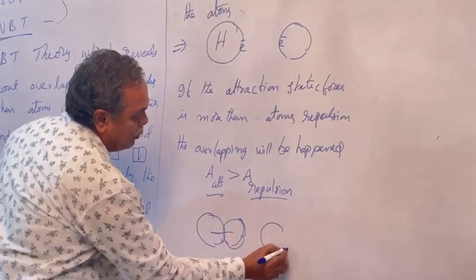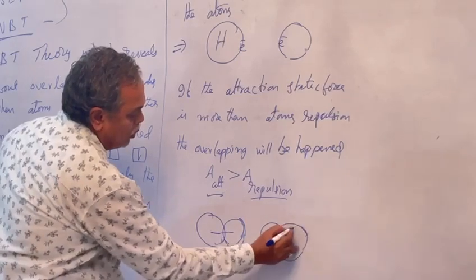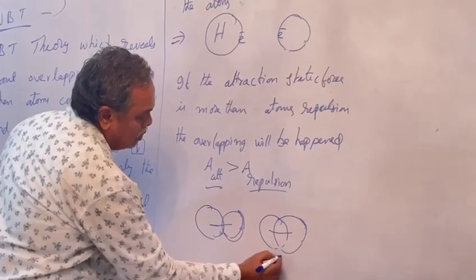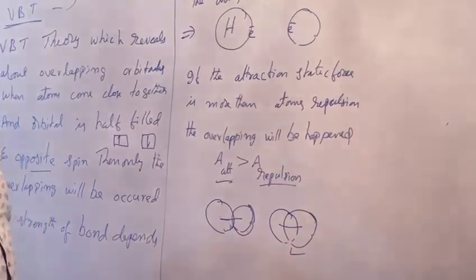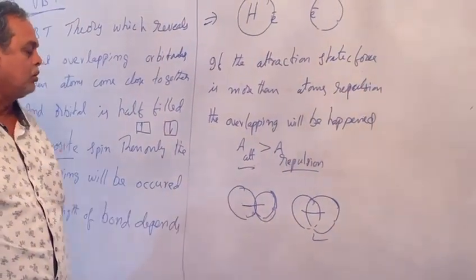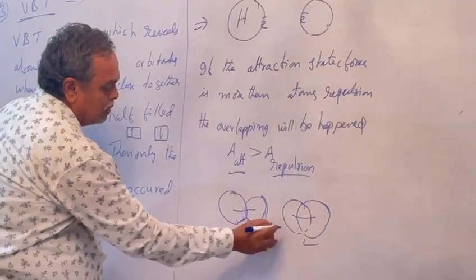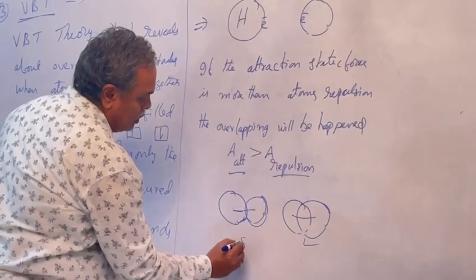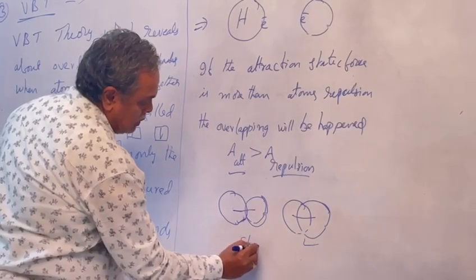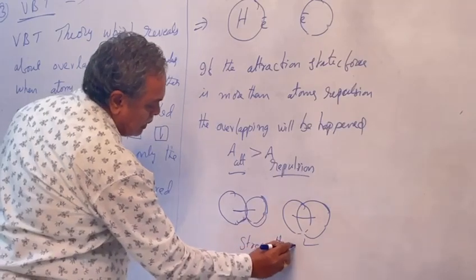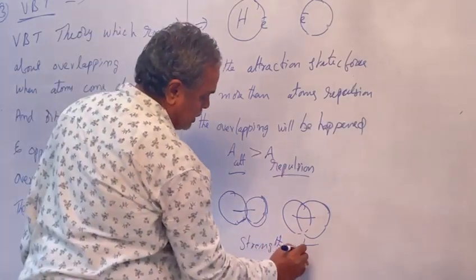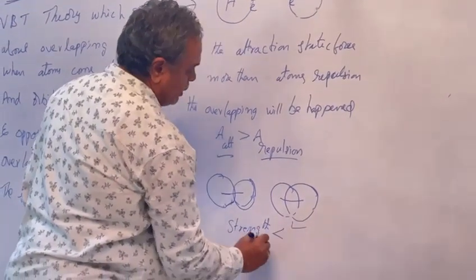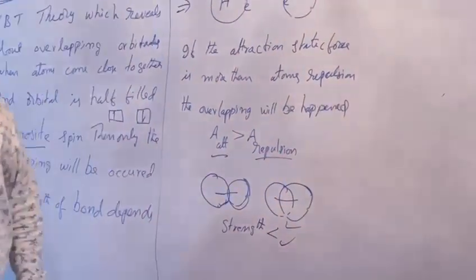Here the overlapping is more, so the bond strength is more compared with this first one. The strength in the hydrogen molecule is less than this molecule.